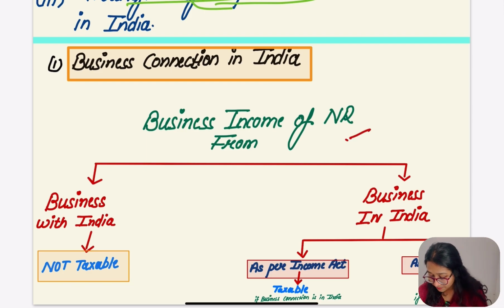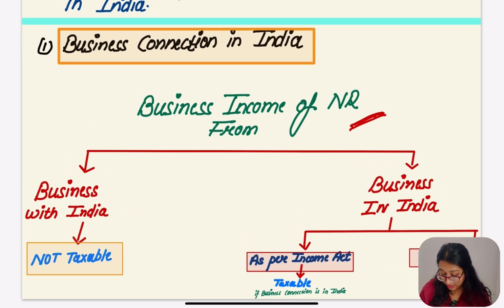Business income of non-resident. Actually what happens, the non-resident is having some business connection with India, first of all. So what is that? Either he's having any business activity with India or in India. There is a difference between with India and in India.